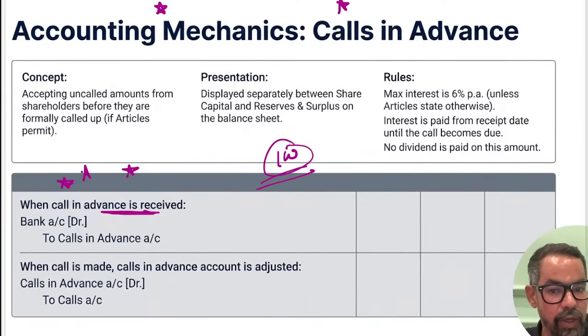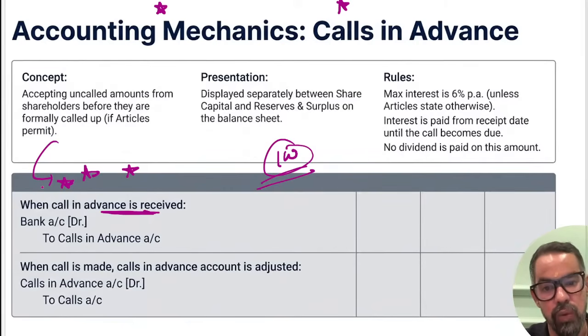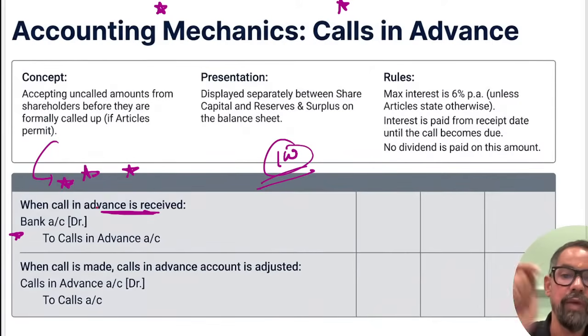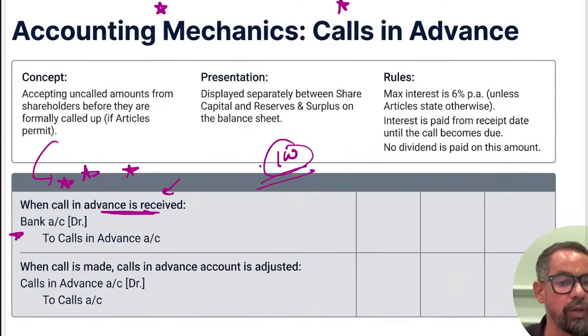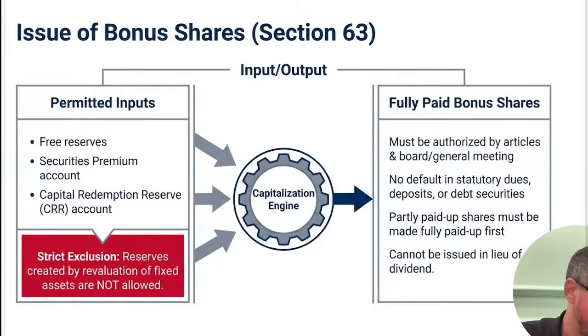Please do remember these two entries. Very, very important, guys. Every time you'll see questions around this. I'll show you one question. Just if nothing else, memorize it, right? So in the bank account, whenever you receive money, what they are doing is 100 rupees call in advance. Then they'll settle at the back end: call in advance to calls, first application, allotment, first call, second call. So accordingly they'll be managing that particular one in the business itself, back end itself, right? Okay. Okay Harshal sir, you got that particular one.